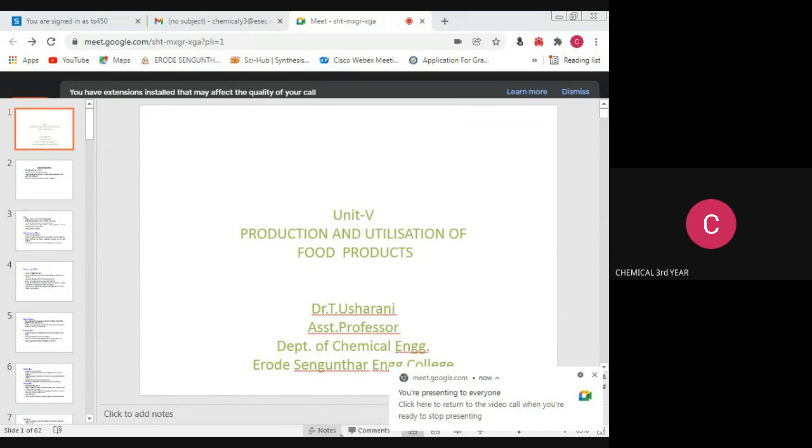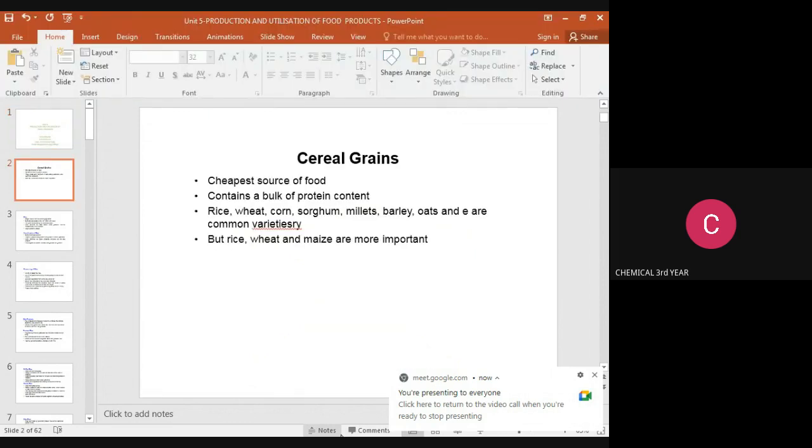Let me discuss the production and utilization of food products. First of all, we know what cereal grains are. It is the cheapest source of food. It contains the bulk of protein content, and rice, wheat, corn, sorghum, millets, barley, and oats are common varieties. But rice, wheat, and maize are the most important cereal grains.